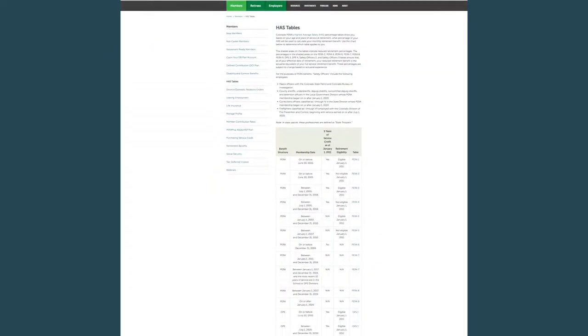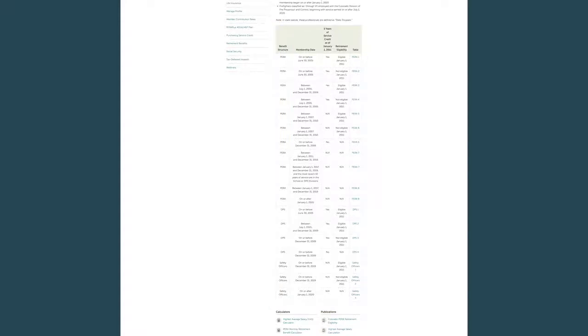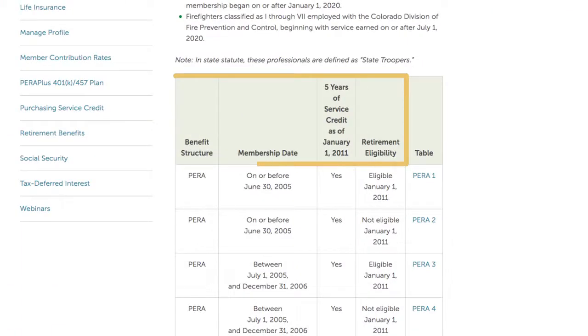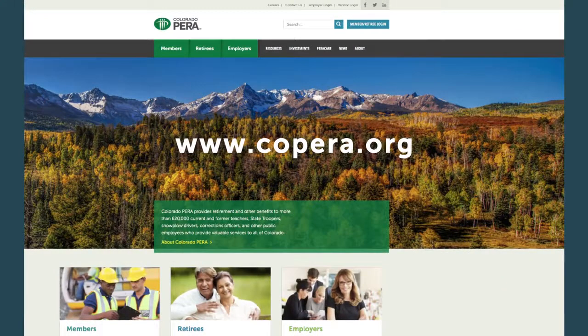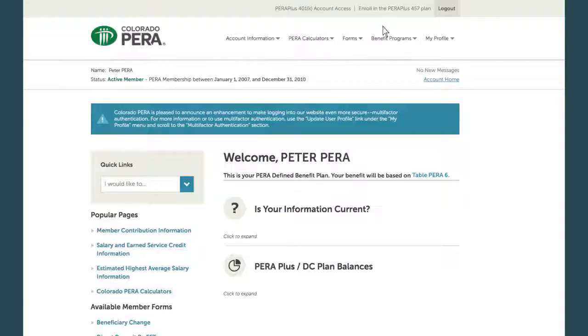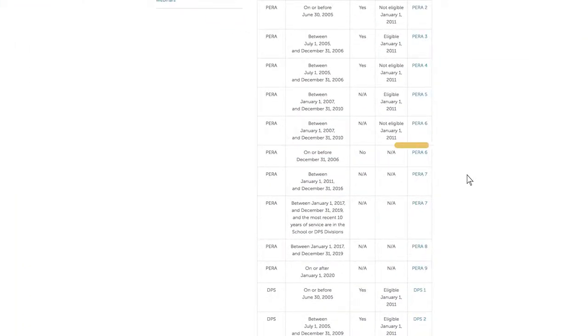PARA has many of these tables, but the only table that matters for you is yours. The table you're on depends on a few different factors, but the easiest way to know what table you're on is to log on to your online PARA account. There you'll see your table at the top of the screen. Although PARA uses many different tables, they all work the same way. We'll use table 6 in this video.